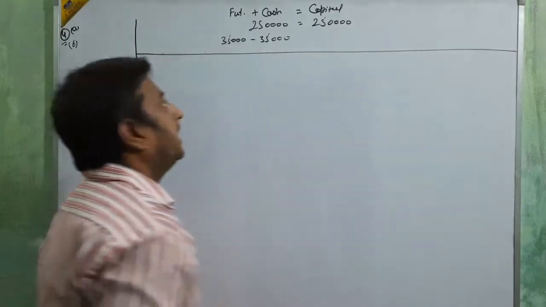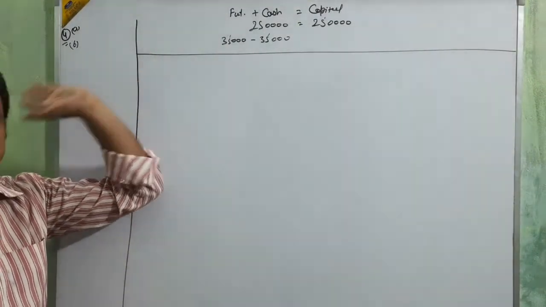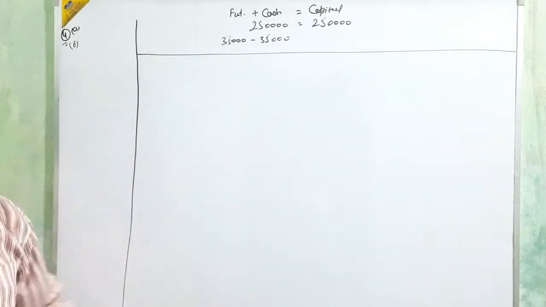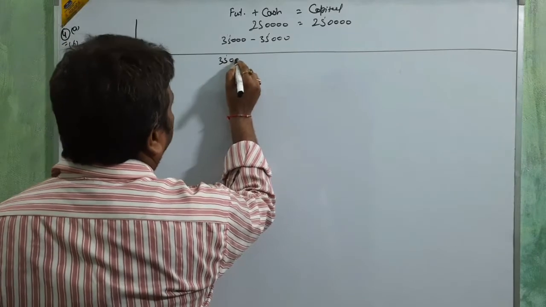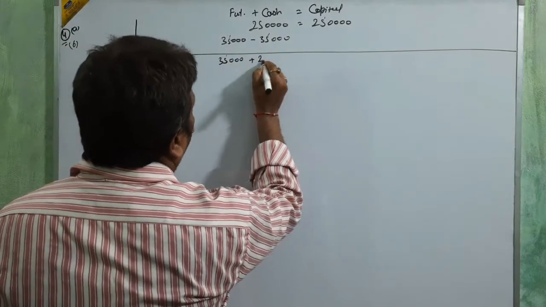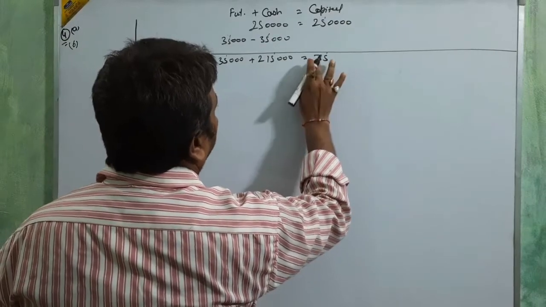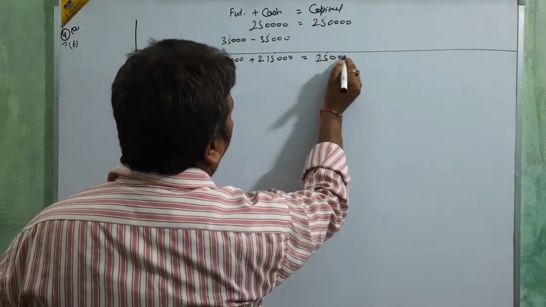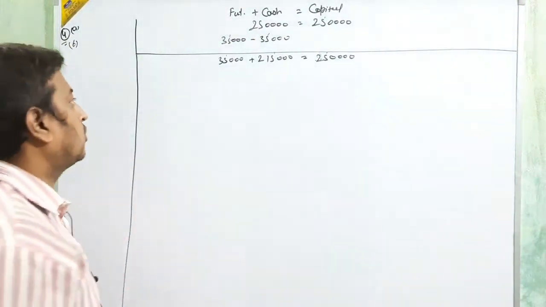New head on the asset side, because furniture is an asset. Then finalize: 35,000 plus 2,15,000 is equal to 2,50,000. Okay beta, clear? Up to this is clear, I think. Go for the next, beta.